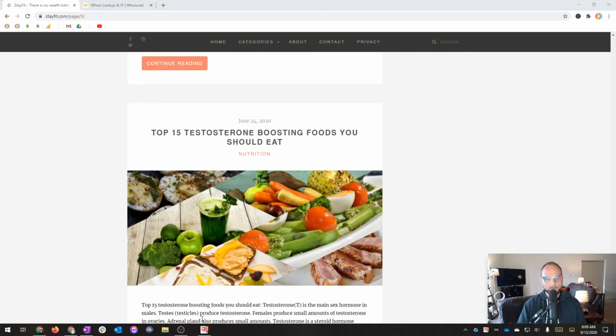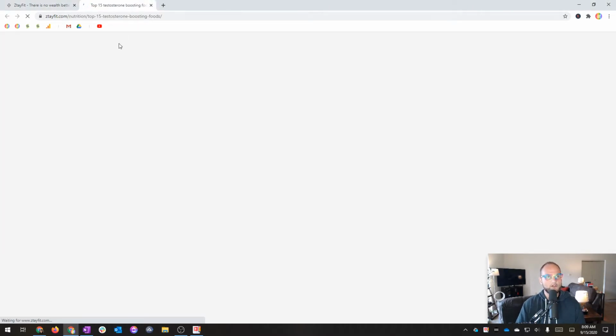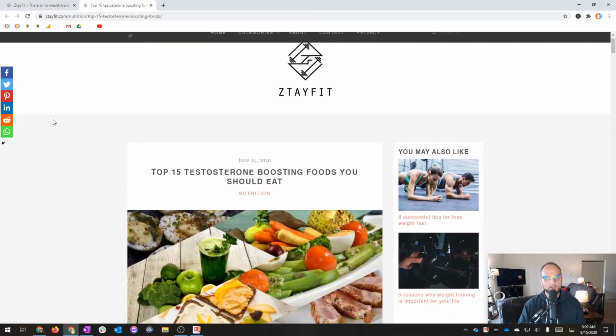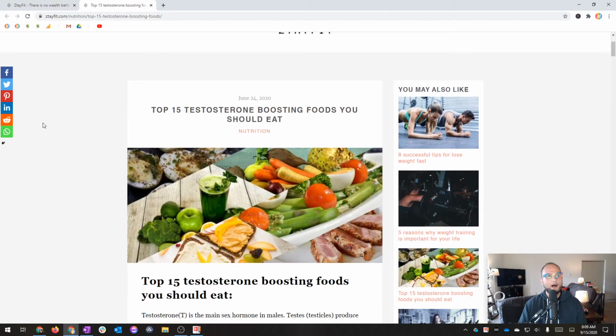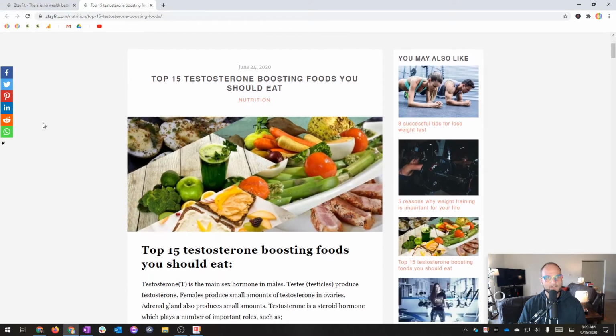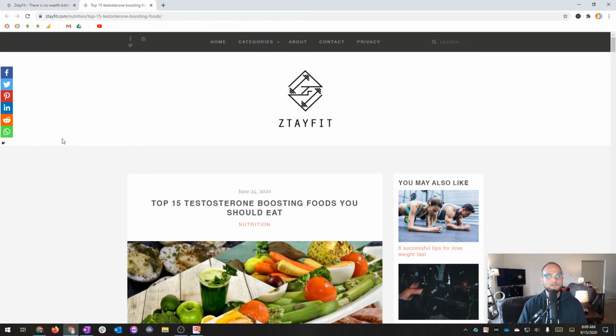So I'm going to close out of that screenshot just to get it out of the way. And then I clicked into the post itself, which is top 15 testosterone boosting foods you should eat. There are a few things that I can say. The first is, let's verify that the site and any of its pages are actually indexed, are actually showing up